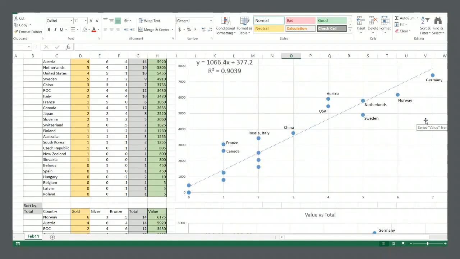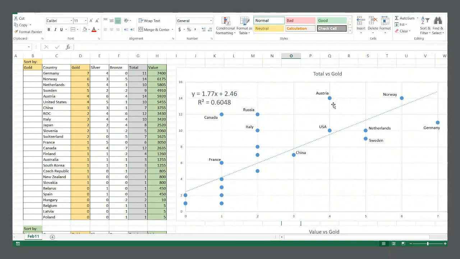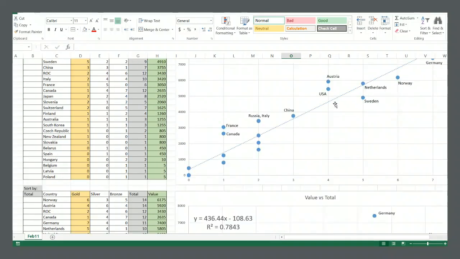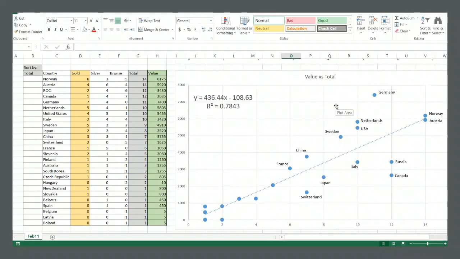And we kind of saw it in that very first graph that among the runners-up, Austria really is ahead of them when it comes to total medals. And when we look at it from this perspective, the value of the gold medals versus the total medals won, we see Austria right next to Norway. They've both won 14 medals in total, and the value is very, very similar. When you look at the value of the golds and the silvers, Norway is a little bit ahead though.